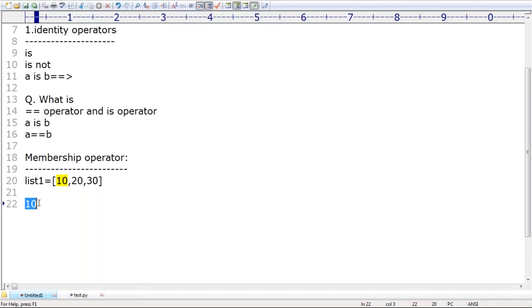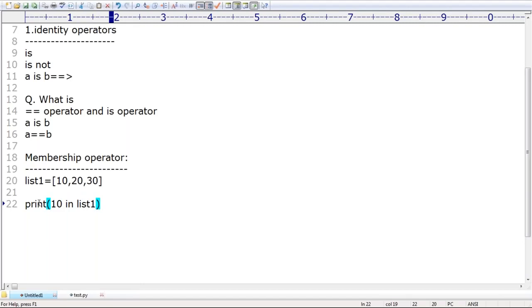Take very special care here. How you can check is very simple. Print 10 in list 1, like this. Can you please tell what output we are going to get? Don't use Java terminology like the contains method. Here, is 10 in list 1 or not? What answer will we get? True is the answer, because 10 is already there in list 1.